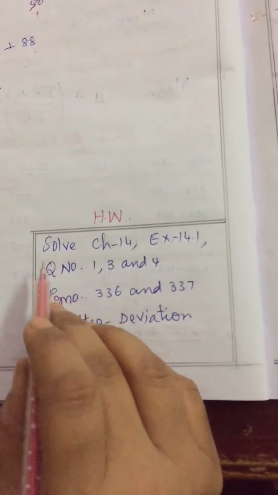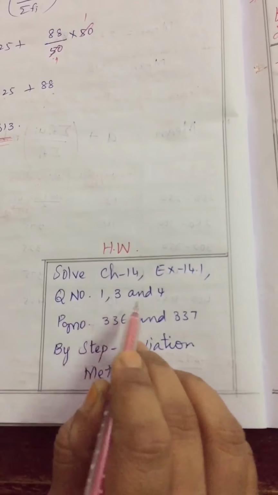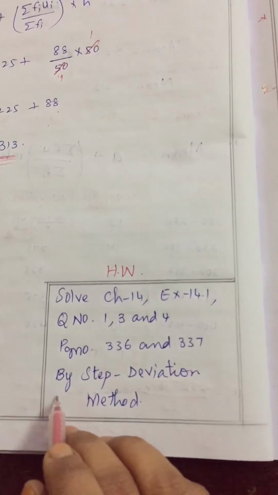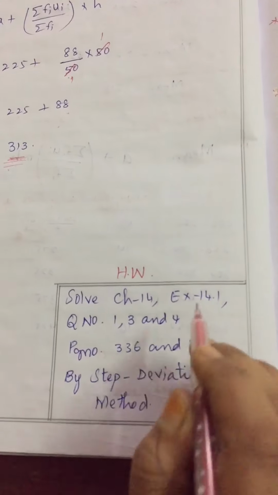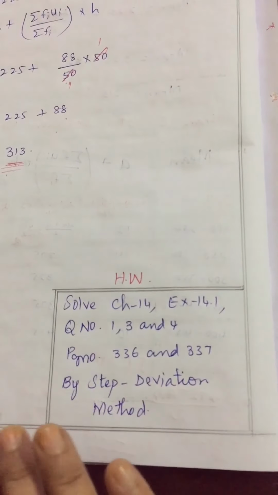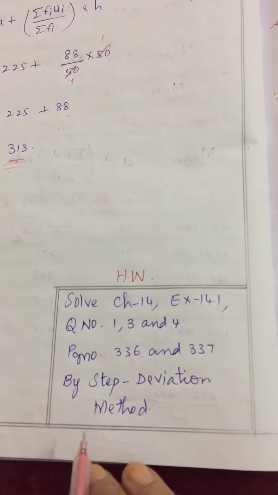Now your homework is to solve chapter 14, exercise 14.1, questions number 1, 3 and 4, page numbers 336 and 337, by the step deviation method. That means in this exercise you need to find the mean only, not by all three methods, only the step deviation method you need to use. Am I clear, children?